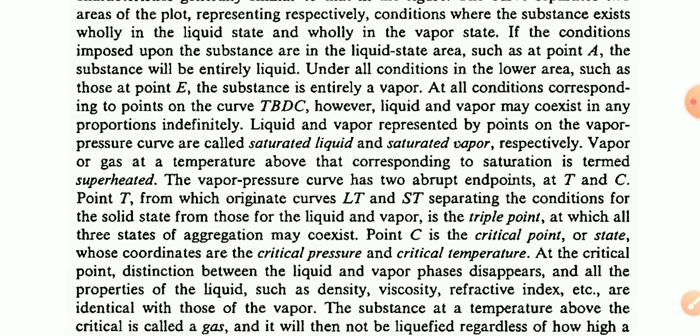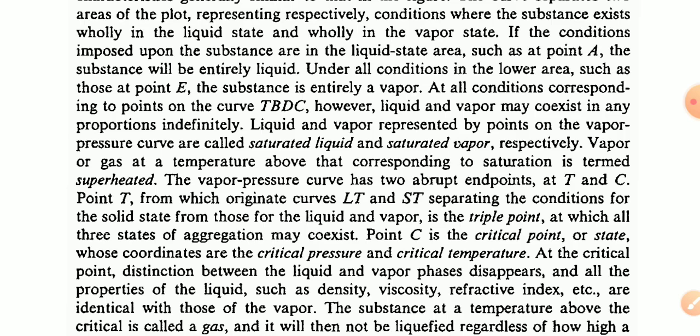Now liquid and vapor may coexist in any proportions indefinitely. Liquid and vapor represented by the points on the vapor pressure curve are called saturated liquid and saturated vapor, respectively. A vapor or gas at a temperature above that corresponding to saturation is termed superheated.